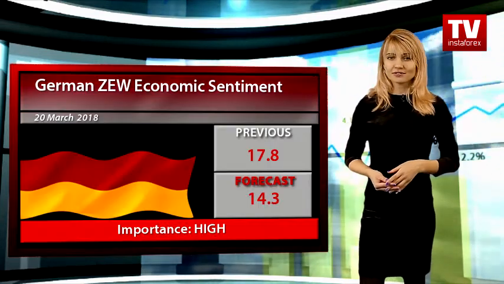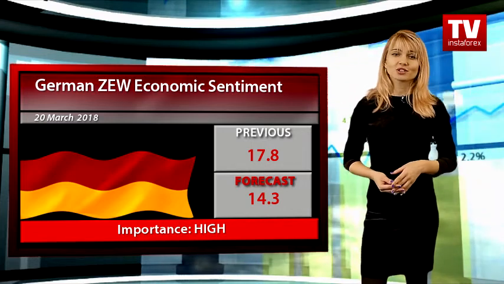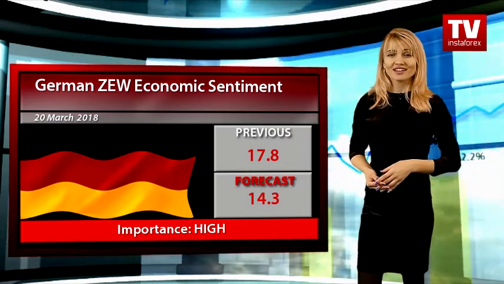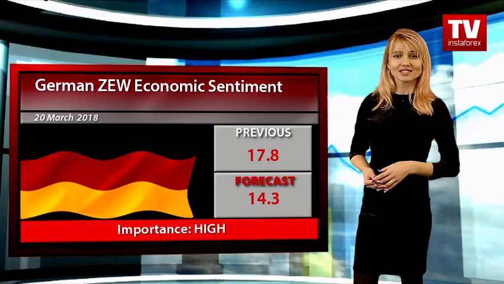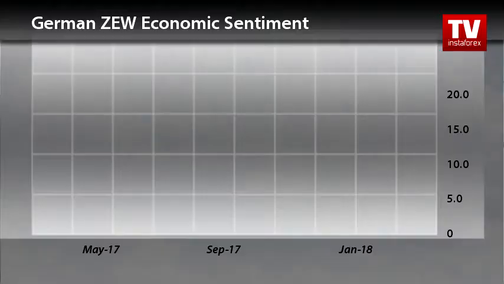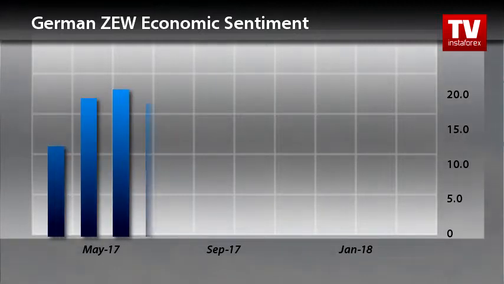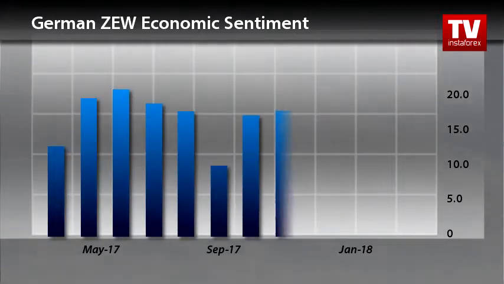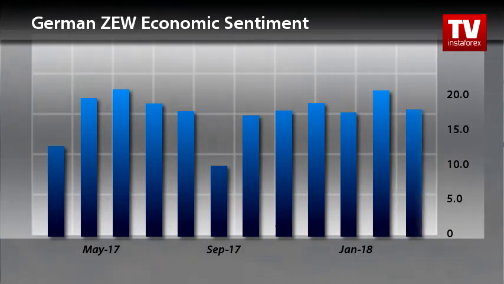On Tuesday, ZEW data on economic sentiment will be delivered in Germany. The ZEW Economic Sentiment Index is expected to have declined to 14.3. According to data provided by the Centre for European Economic Research, in February the German Economic Sentiment Index was at 17.8 compared to 20.4 in January. It beat market expectations for 16.